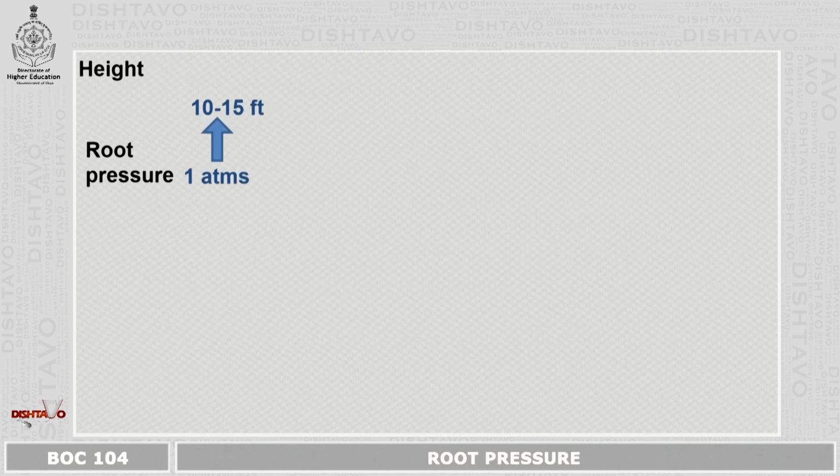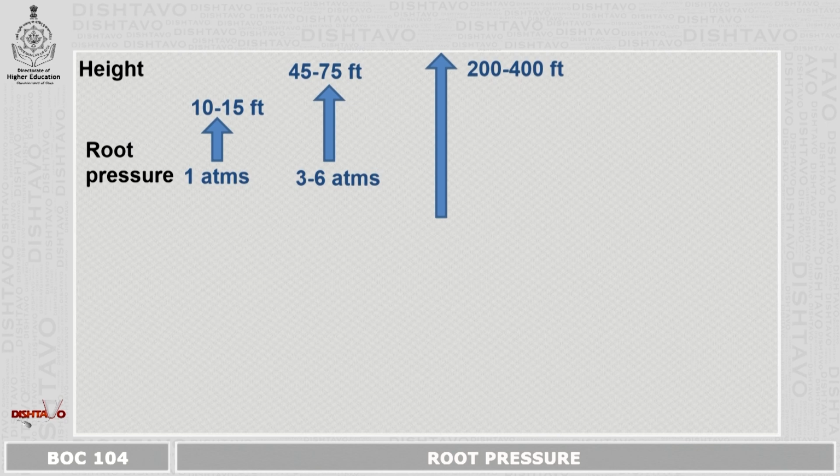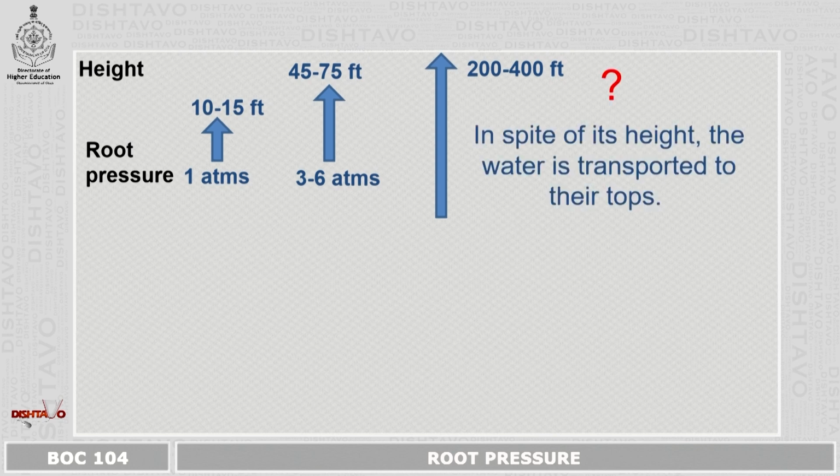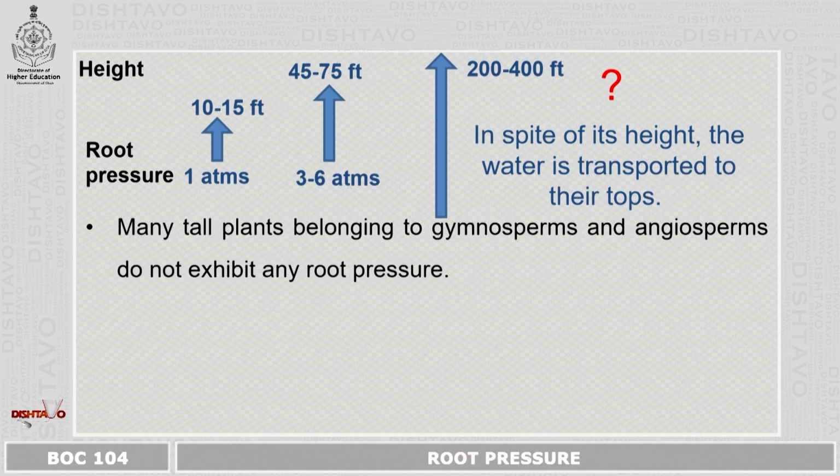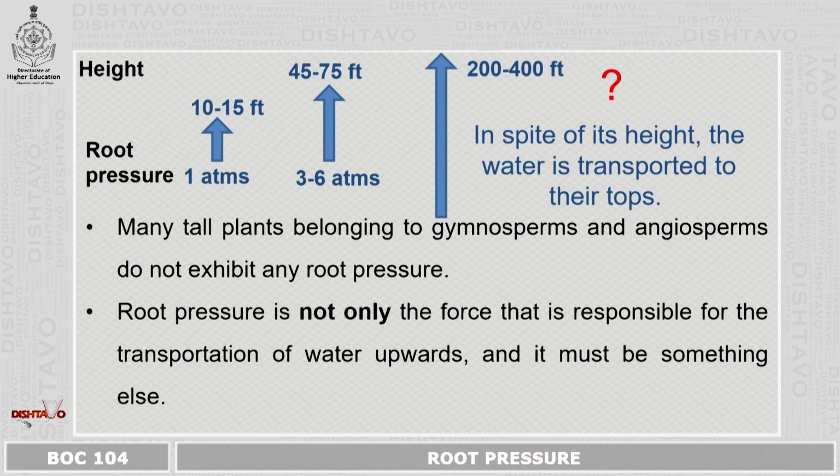If you consider root pressure at 1 atmosphere, the water will rise up to 10 to 15 feet. If you consider root pressure of 3 to 6 atmospheres, the water will rise to 45 to 75 feet. But what about the tallest trees, which have a height of 200 to 400 feet? In spite of this height, the water is still transported to their tops, which means many tall plants belonging to gymnosperms and angiosperms do not exhibit any root pressure.